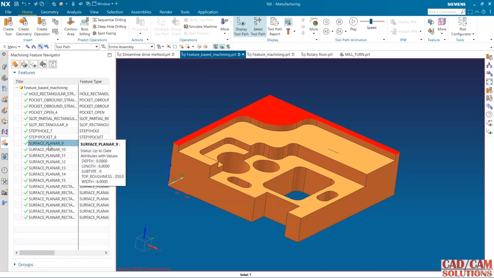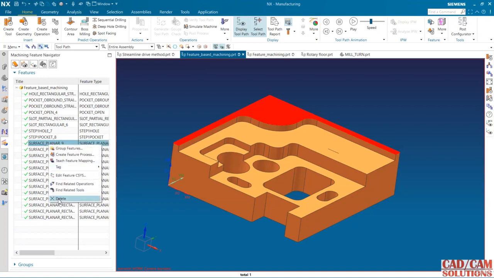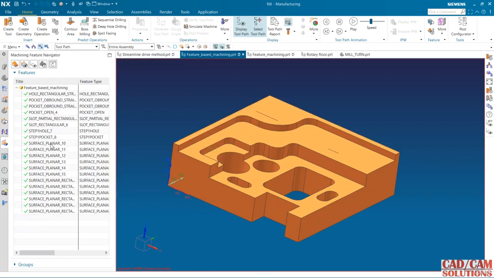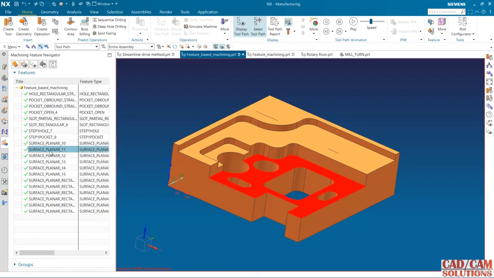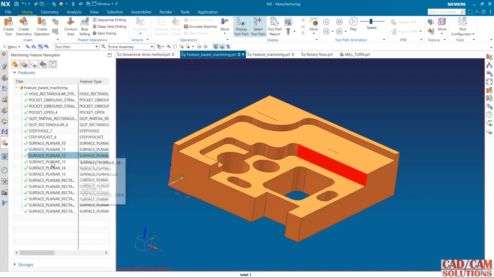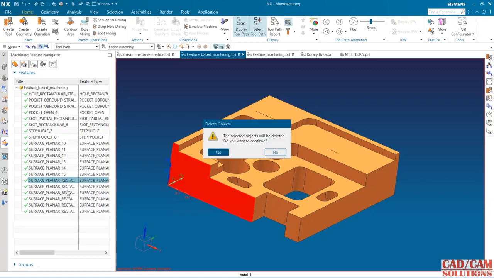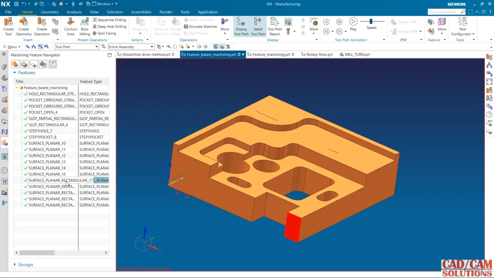I don't want to do anything on this face, so you can delete it from here. Another plane, see one more face, some more face, this rectangular face. So delete. I'm not going to create anything on these faces. So from here to this last I right click and delete.